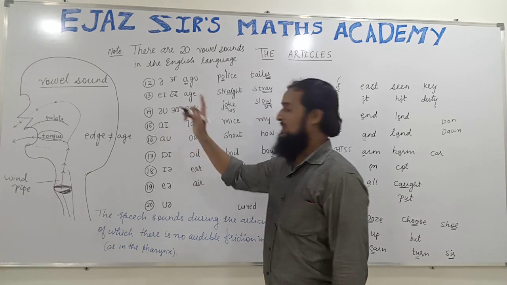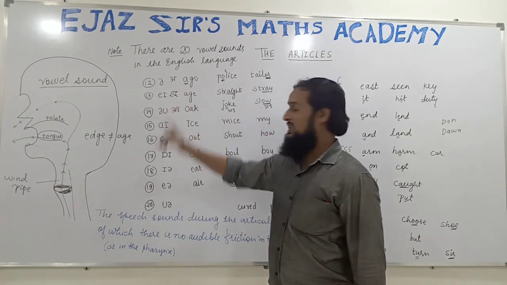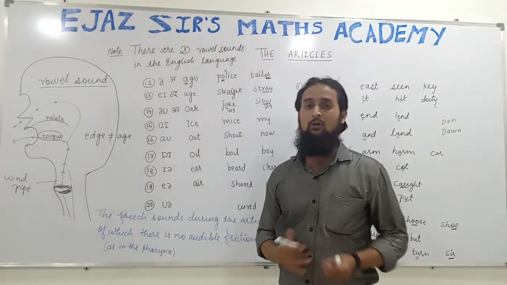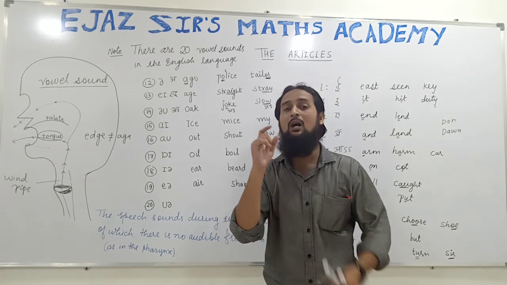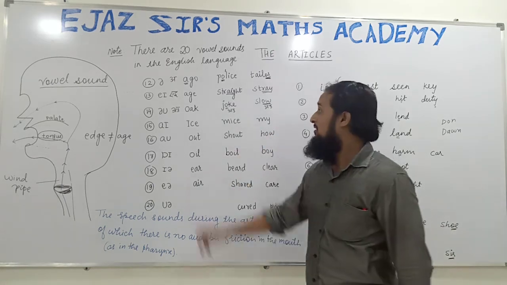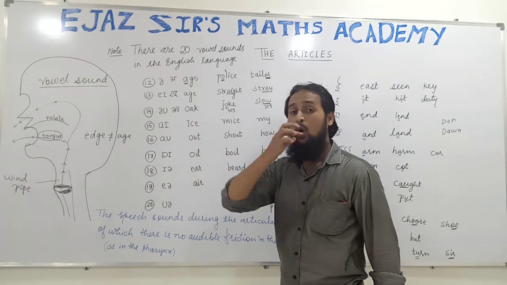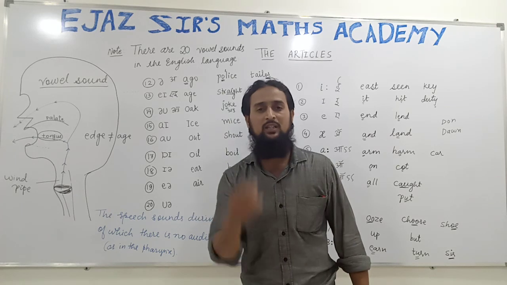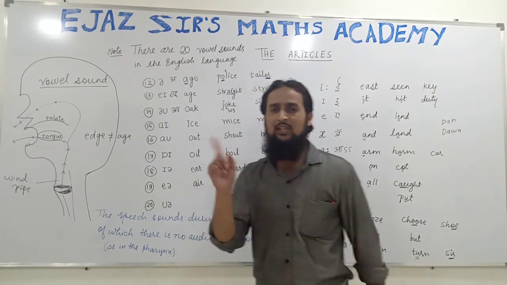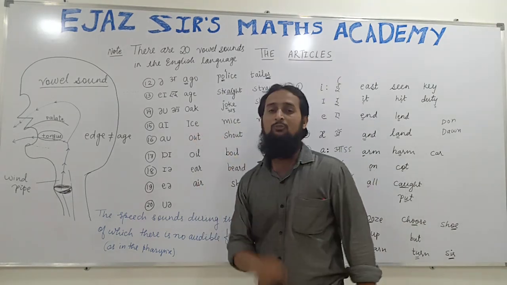So O also is a vowel sound. A also is a vowel sound, because when we pronounce these sounds, no two parts in our mouth touch each other. When you say O, see I say O. My lips are not touching, my teeth are not touching, the tongue is not touching anywhere. So that's why these sounds are called vowel sounds.